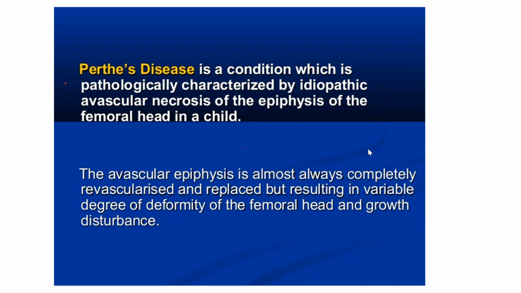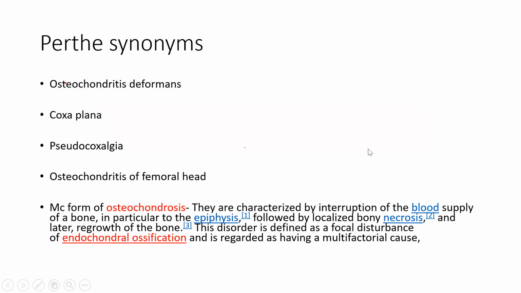Okay, now what are the other names of Perthes? One: it becomes deformed, so it is osteochondritis deformans. The other: it is becoming plain, so it is coxa plana. Coxa means hip. The other is pseudocoxalgia. Coxalgia means painful hip, and pseudo means false. So pseudocoxalgia is a painless hip.